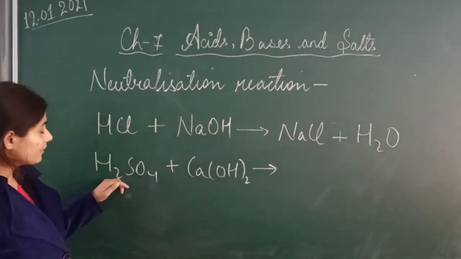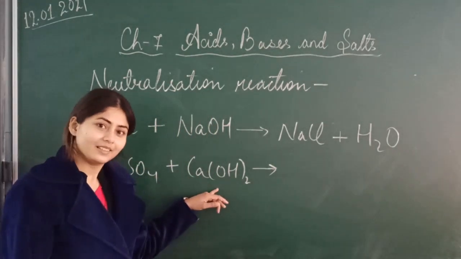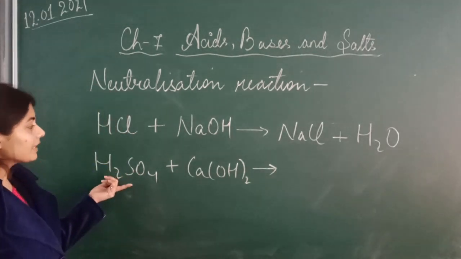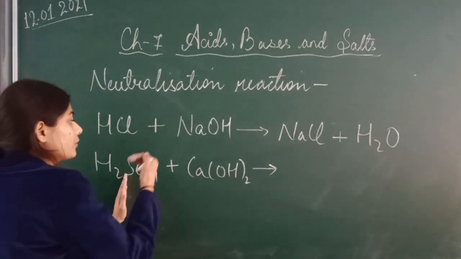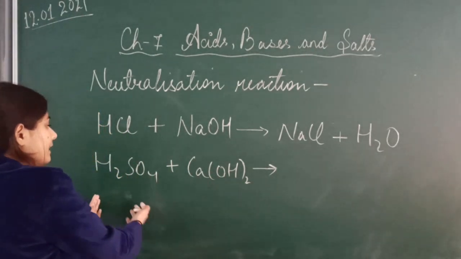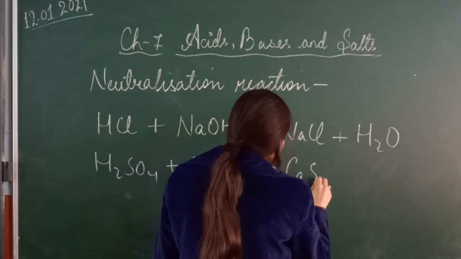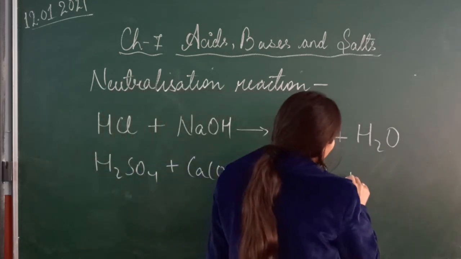So when this acid reacts with the base, or you can say when acid reacts with this alkali, you can say it is soluble in water. So when sulfuric acid reacts with the base, they neutralize each other. Acid neutralizes base and base neutralizes acid, and it gives salt and water. What salt will it give? It will give calcium sulfate, CaSO4, and water it will release.